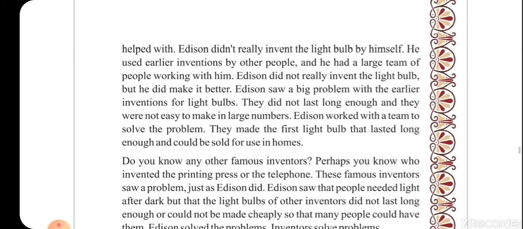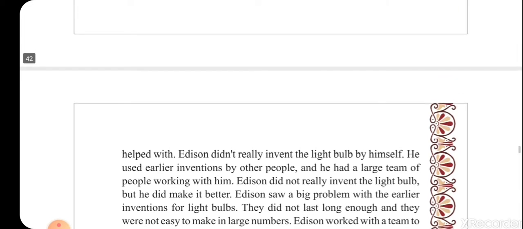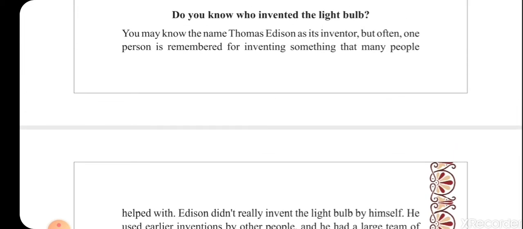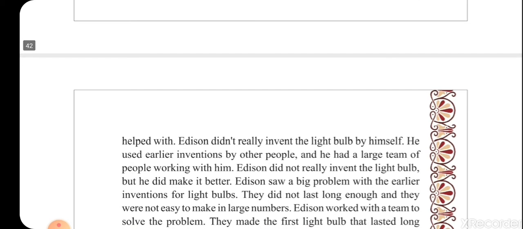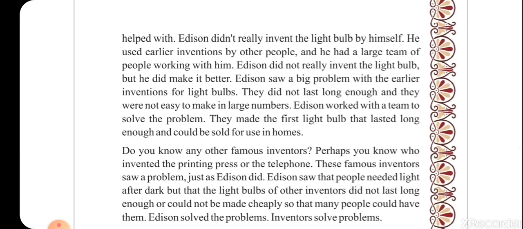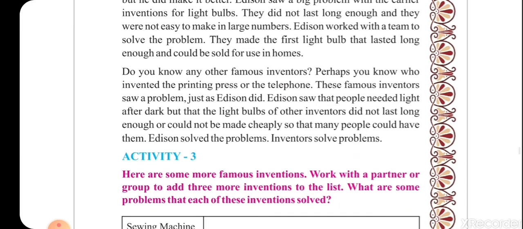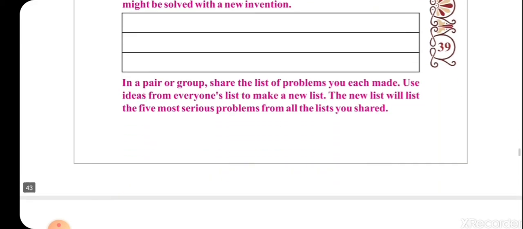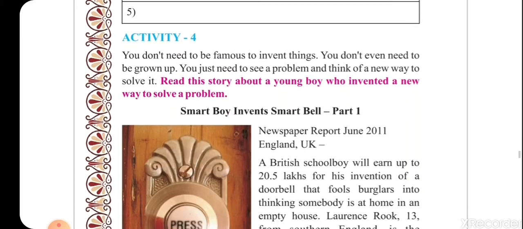Now over here they are trying to say inventors solve problems that they see around them. Inventors use the inventions of others to make things better for larger numbers of people. Let's move ahead and see what they want to share more.